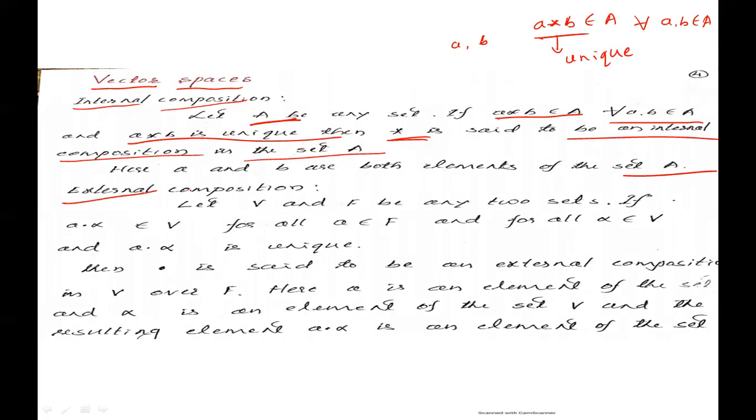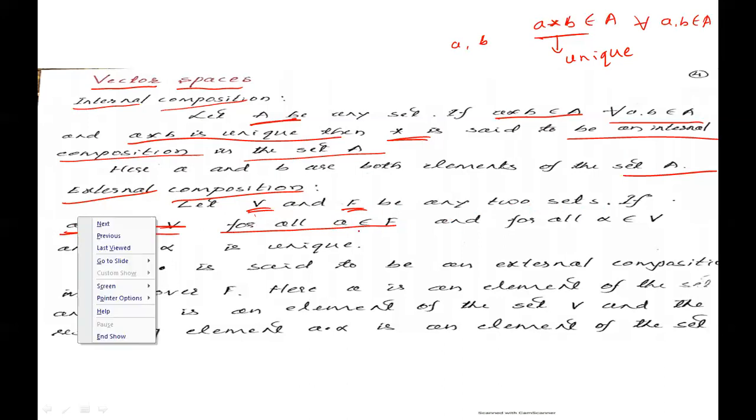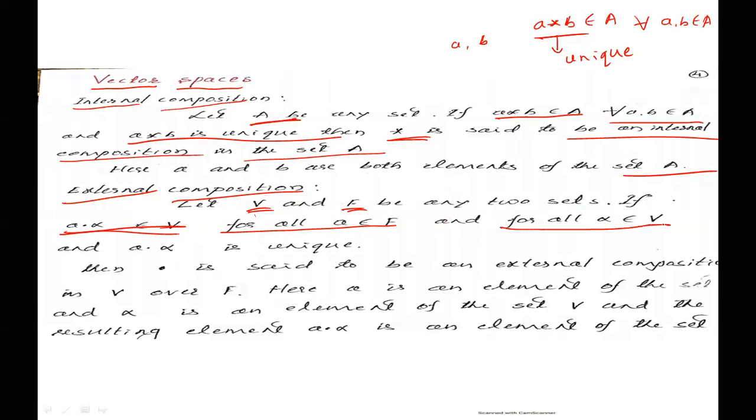Next, external composition. Let V and F be any two sets. If a dot alpha belongs to V for all a belonging to F and for all alpha belonging to V, and a dot alpha is unique, then dot is said to be an external composition.